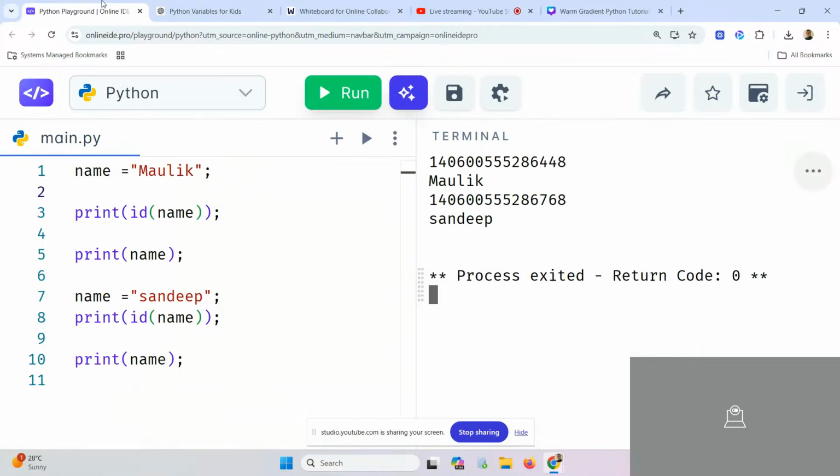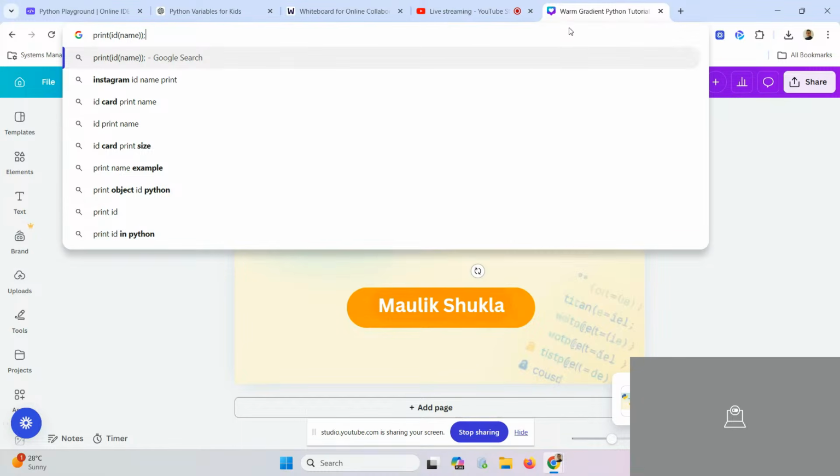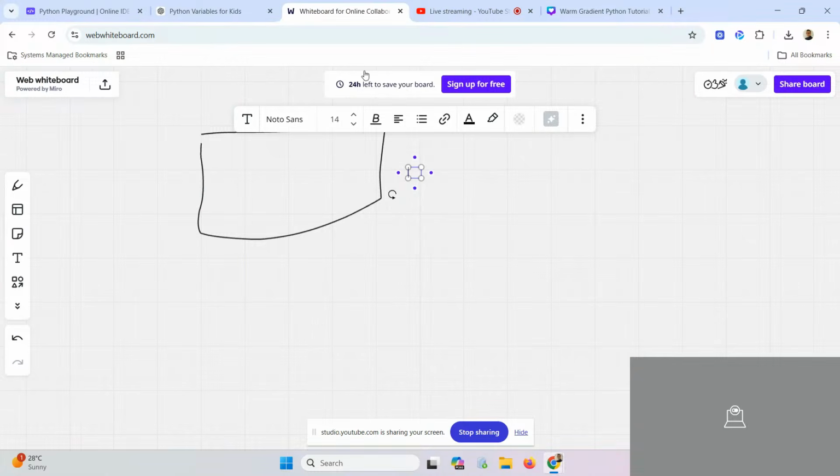I don't know why it's not allowing me to copy. Can I copy this? I think I should. No, not okay. It's okay. It's not allowing me to copy, but let's say whatever is the ID it created, okay?